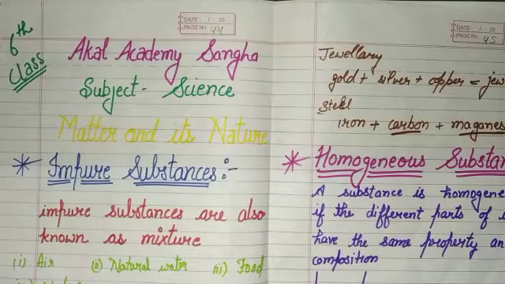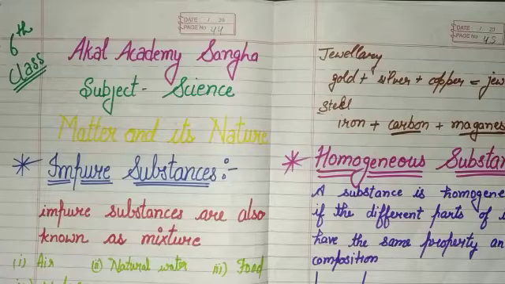Okay, these mixtures are useful for us, and some mixtures need purification. Okay, and there are some examples. Suppose tea is also a mixture. Tea is a mixture of water, sugar, tea leaves and milk.